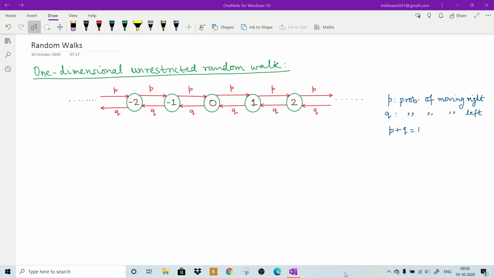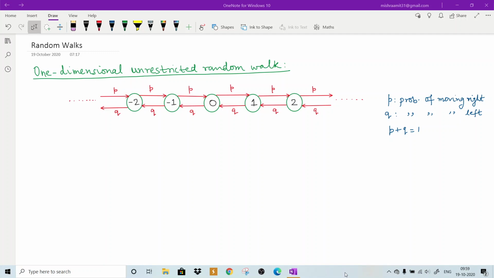So, what does it mean? It means there is a particle, and it can move from 0 to 1, 1 to 2 and so on, or 0 to -1, -1 to -2 and so on. So that means it can go up to plus infinity or up to minus infinity. So this is unrestricted. There is no boundary fixed in this random walk.